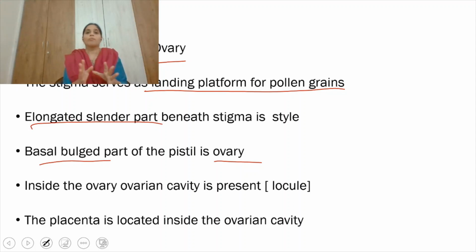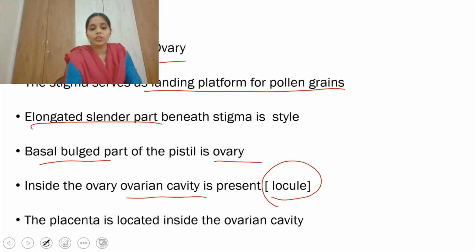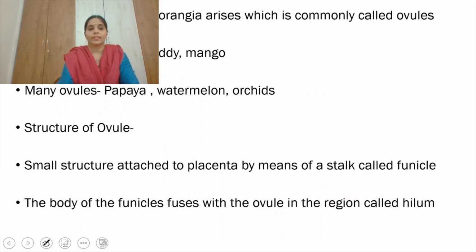This is the most important part of the pistil, that is the ovary. Inside the ovary we have a cavity. Flowering plants have a cavity called the ovarian cavity, which we also call the locule. Inside the ovarian cavity, the placenta is present. The ovary is considered the basal part of the pistil where the placenta is present.